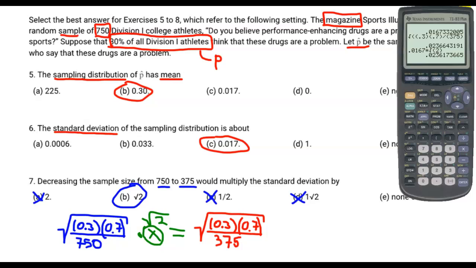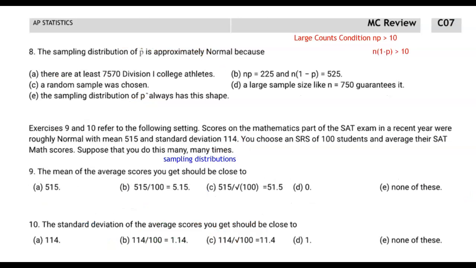All right, moving on to the next question, which is also referring to this Division I athletes college situation. All right, question 8 talks about the sampling distribution of p hat being approximately normal because... well, we could answer this question sort of without referring back to the initial situation, because anytime we're asked about whether a sampling distribution of p hat is approximately normal, that has a very specific indicator, right? You can tell if a sampling distribution is approximately normal for a proportion if it satisfies the large counts condition. And the large counts condition says that if we multiply the sample size by the population proportion, and we multiply the sample size by 1 minus the population proportion, both of those things should be greater than or equal to 10.